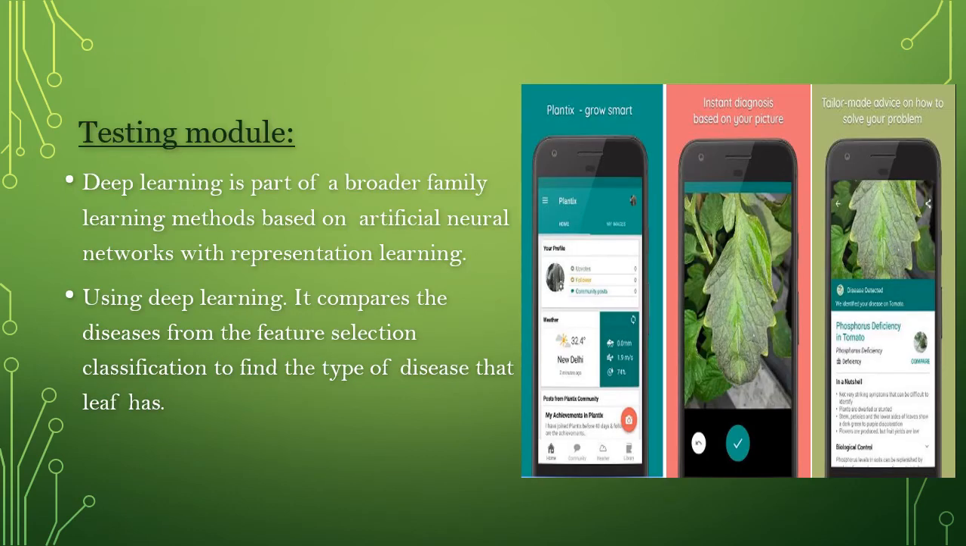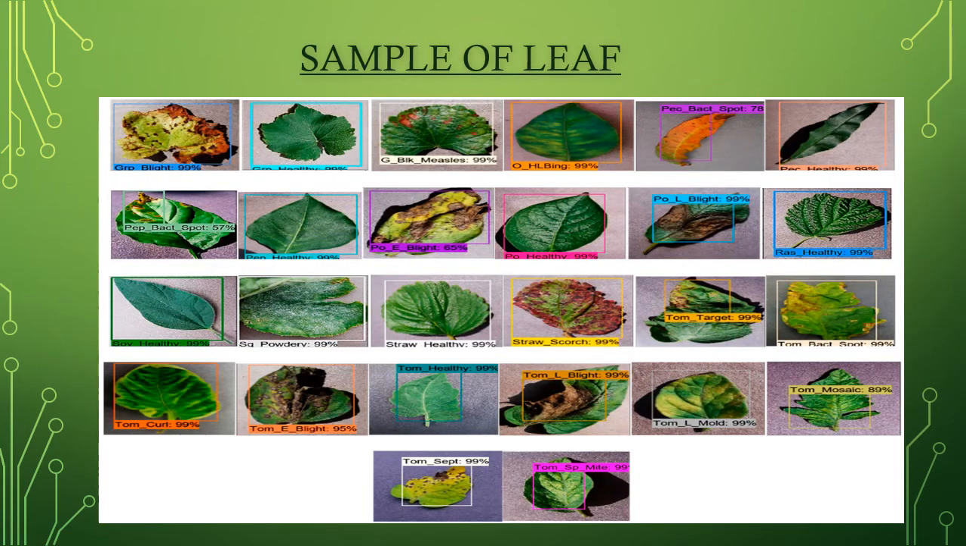And the second one is the testing module. Deep learning is part of a broader family of learning methods based on artificial neural networks with representation learning. Using deep learning, it compares the disease from the feature selection classification to find out the type of disease the leaf has. These are some of the samples of leaves collected for the database.